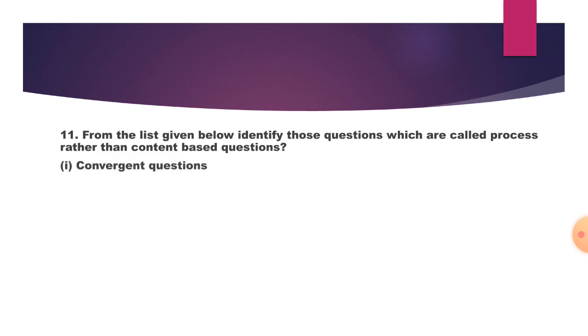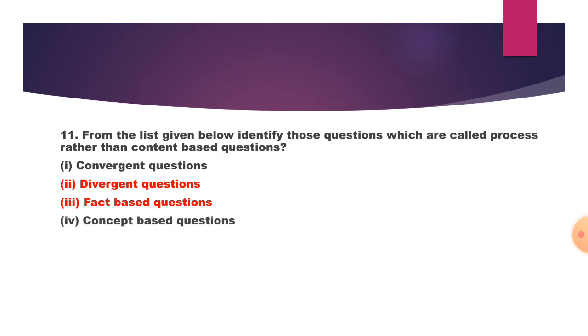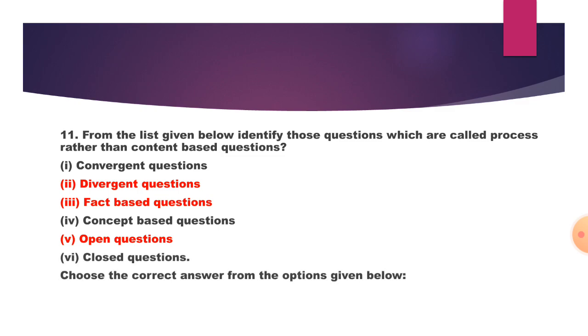Next question. From the list given below, identify those questions which are called process rather than content based question. So the list is convergent questions, divergent questions, fact based question, concept based question, open questions, closed questions. So here the answer is the divergent question, fact based question, and open questions. So here it is called process rather than the content. So these are the answer.